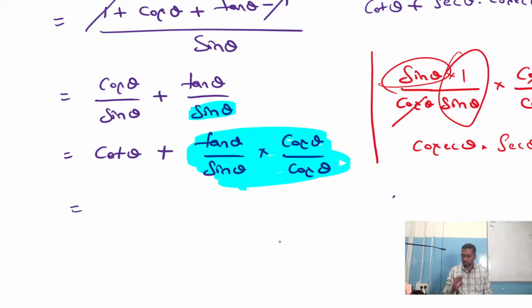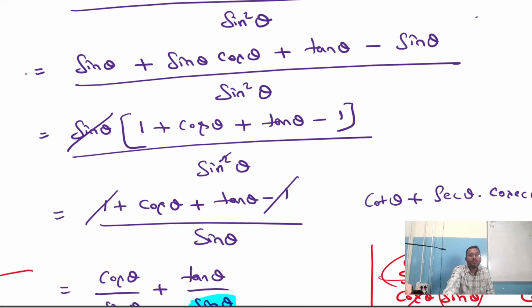Now what about this sin theta? What has to be done for this? We got cosecant and sine. Cot theta we got, cosecant theta into secant theta also we got. Now we are left with the sin theta term here. Now this sin theta, what has to be done? Anyhow, I'll do one thing. I'm going to stop this problem here. Let's check.